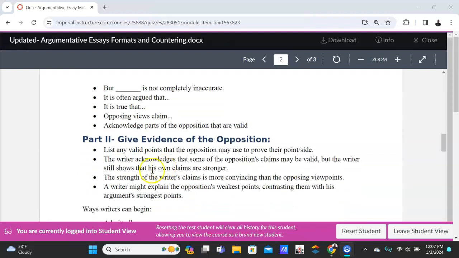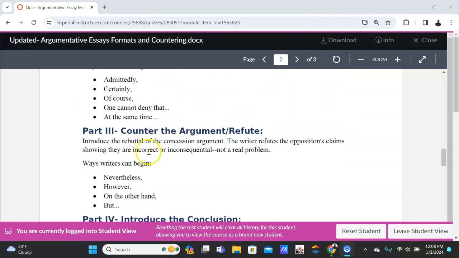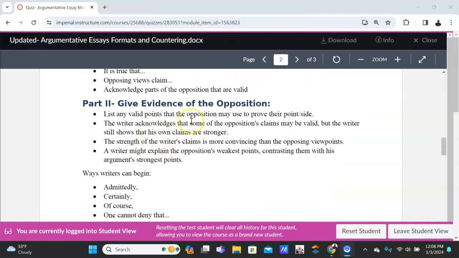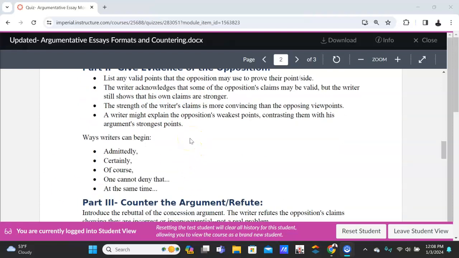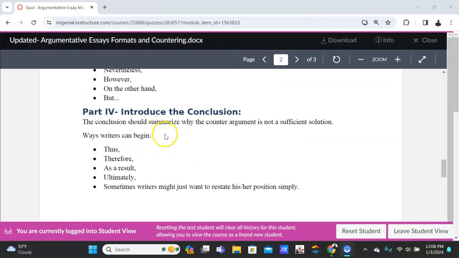Okay, give evidence of the opposition. You'll list here the evidence for the con, the opposition, the counter argument. So your con is either going to be Mrs. Flowers or Junkyard. It depends, whatever you choose. Counter, you're going to refute or spin it back to why you think your pro is better. And again, your pro could be Mrs. Flowers or the Junkyard, depending on what your topic sentence states, whatever your pro or your con is. And then you're going to introduce the conclusion.